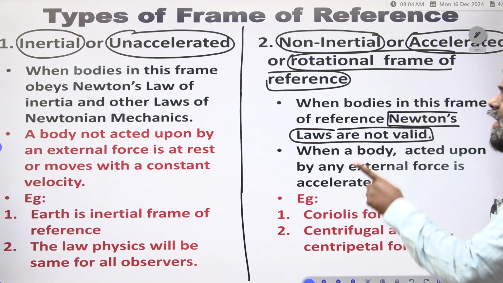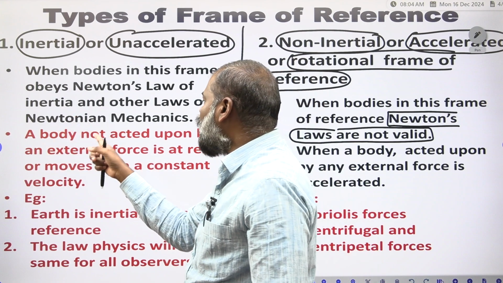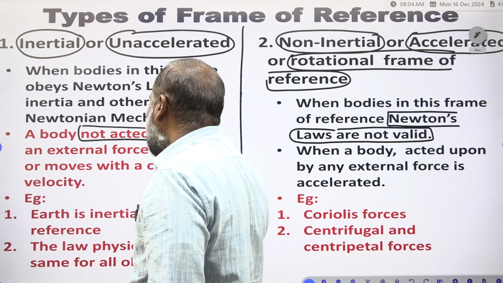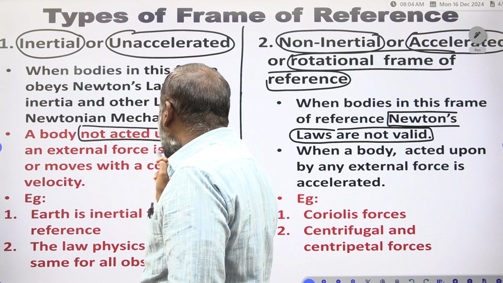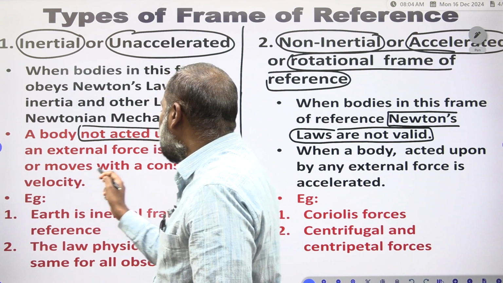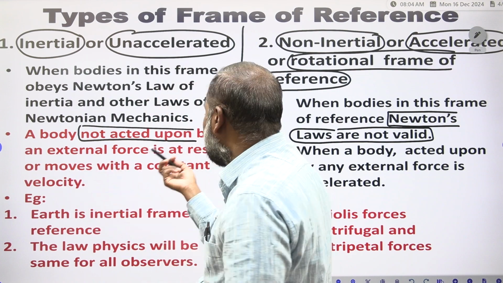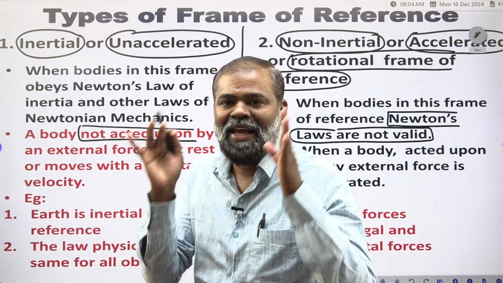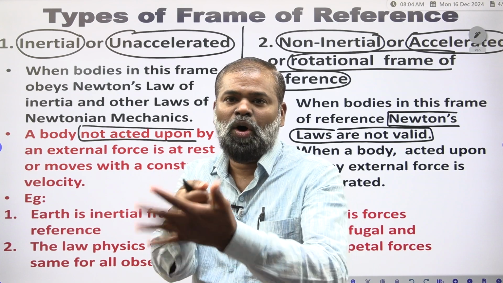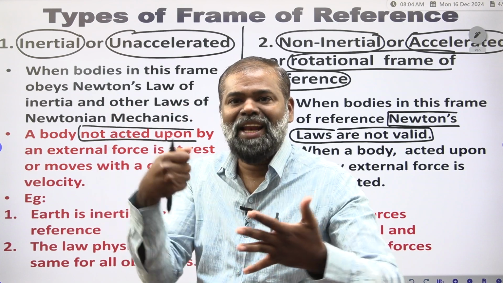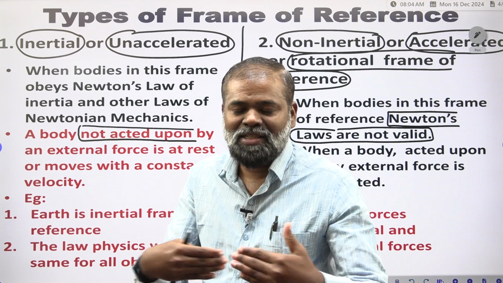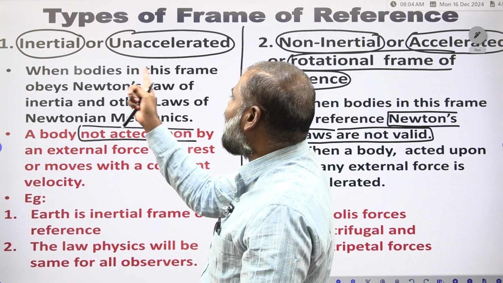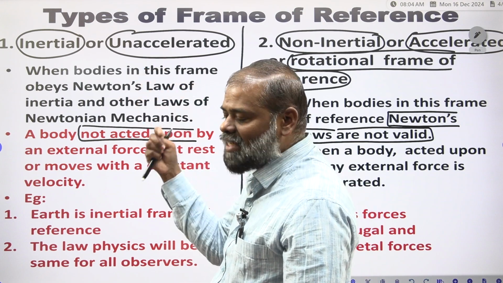Clear? Now here you have to see, a body not acted upon by any external force is at rest or moving with a constant velocity. It is nothing but a kinematics theory. Suppose you take a body not acted upon by any force, moving with constant speed or at rest. Such motion we call an inertial frame or unaccelerated frame.